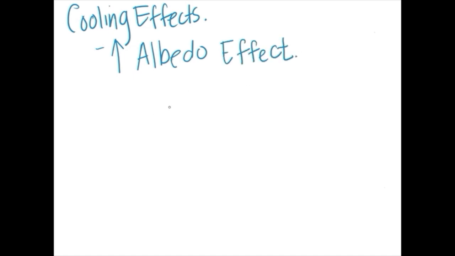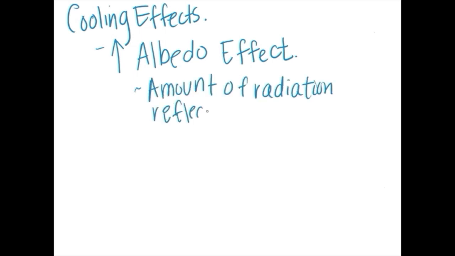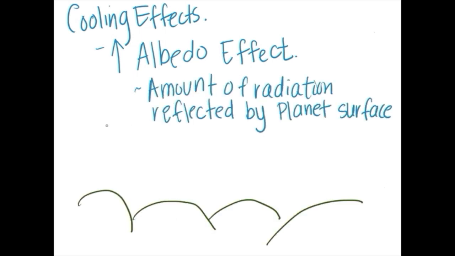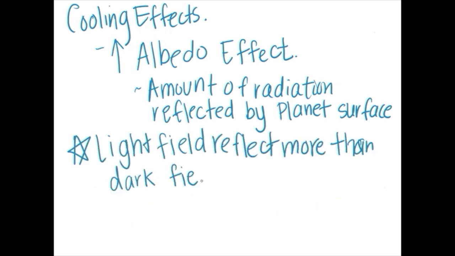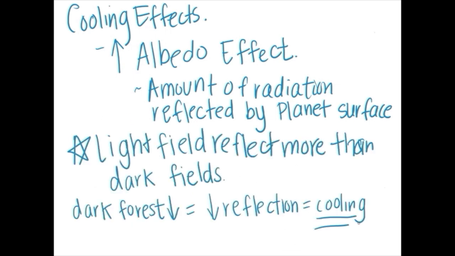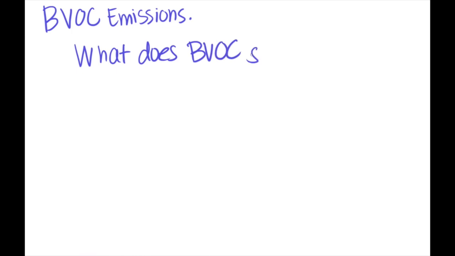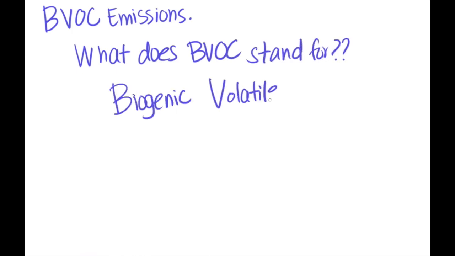One of the ways that this can happen is called the albedo effect. Since cropland is in general much lighter than forests, that means that the Earth will be absorbing less light since lighter colors reflect more light back into space. The second way that cropland can lead to cooling effects is due to a lowering in BVOC emissions.